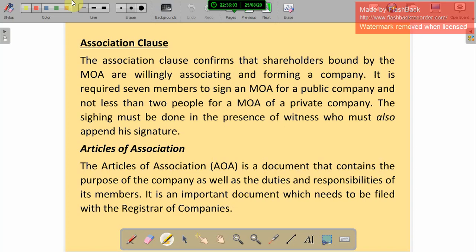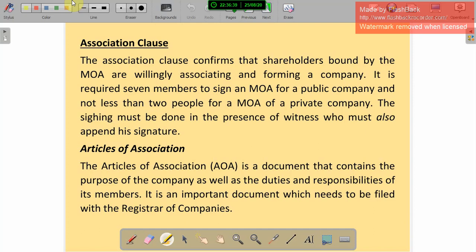The association clause confirms that shareholders bound by the MOA are willingly associating and forming a company. It requires 7 members to sign the MOA for a public company, and not fewer than 2 people for a private company. We already studied private and public companies. If you want to start a private company, we need 2 shareholders and 2 directors. In a public company, we need 7 members.